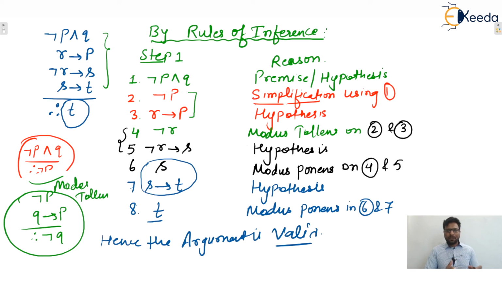Because we know one method for the validity of an argument: the conjunction of all premises implies the conclusion must be a tautology. If it is a tautology, then the argument is valid, otherwise the argument is not valid. So don't go for this method in exams, but it should be known to you.